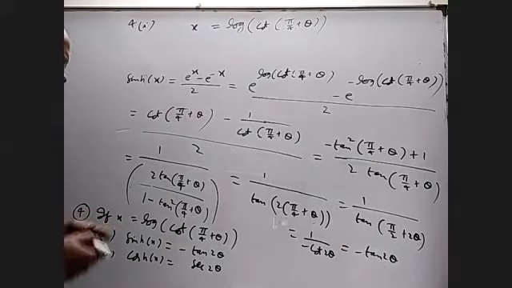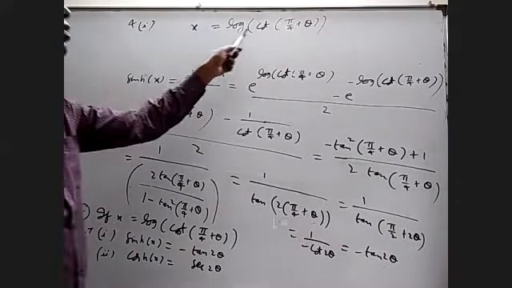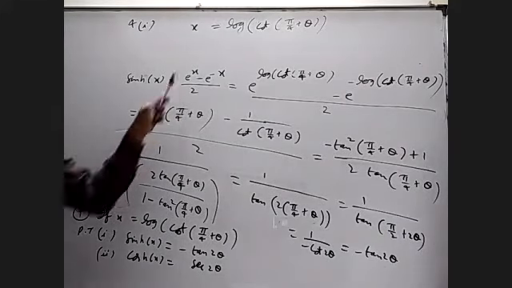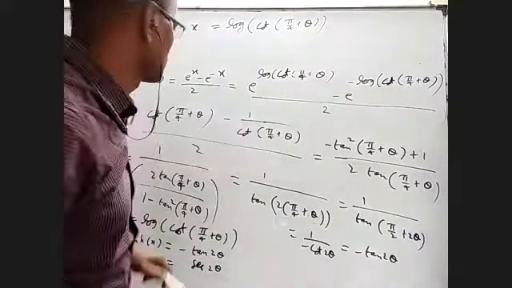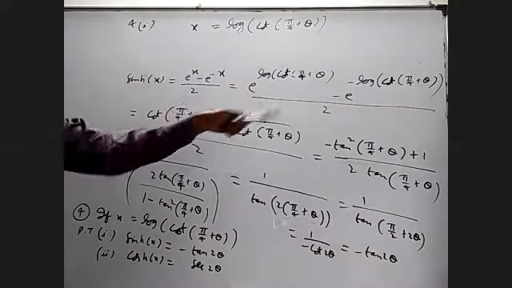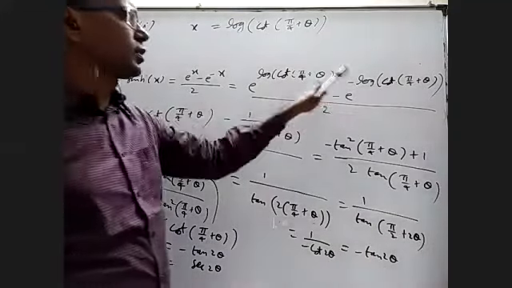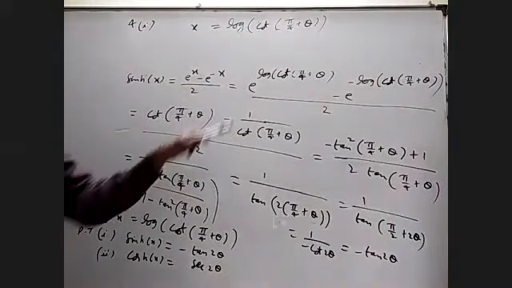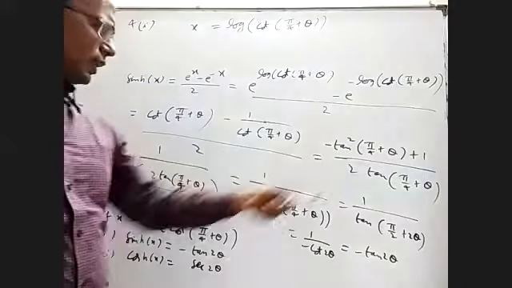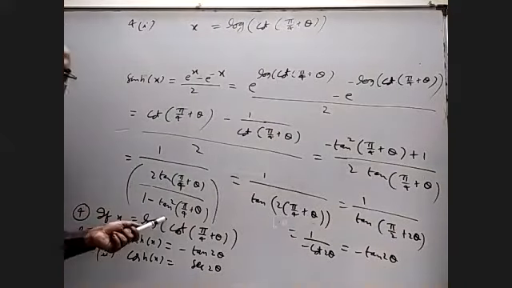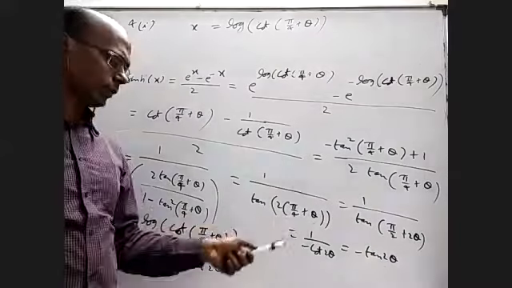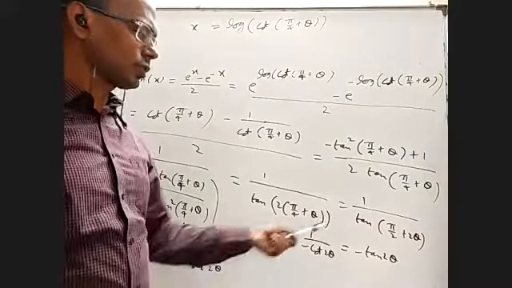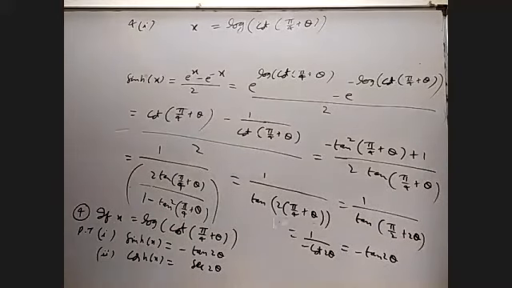Okay, quite similar. Fourth one, Roman one, x is I gave log cot pi by 4 plus theta. Sin h of x is e power x minus e power minus x by 2. Wherever x is there, write log cot pi by 4 plus theta. E and log will cancel basically. This looking cot. Because this is a reciprocal of this will be 1 by cot. You can write this as tan, this is 1 by tan and take LCM. You'll get this. When you take reciprocal, you can see it is 2 tan theta by 1 minus tan square theta, which is tan 2 theta formula. That when you simplify, I got tan 90 plus 2 theta, which is minus cot 2 theta, whose reciprocal is minus tan 2 theta.